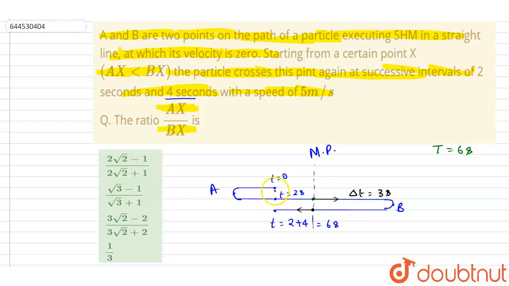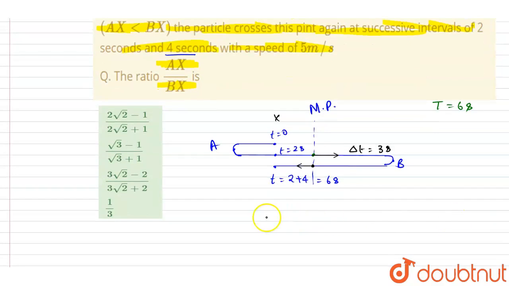So it means that to go from mean position to x and then to come back, it will take the remaining time. So let us say that it takes t0 time to go from mean position to point x. So I will write down t0 plus t0 plus 3 seconds is equal to 4 seconds, because if you see, in successive 4 seconds it again came back to here.